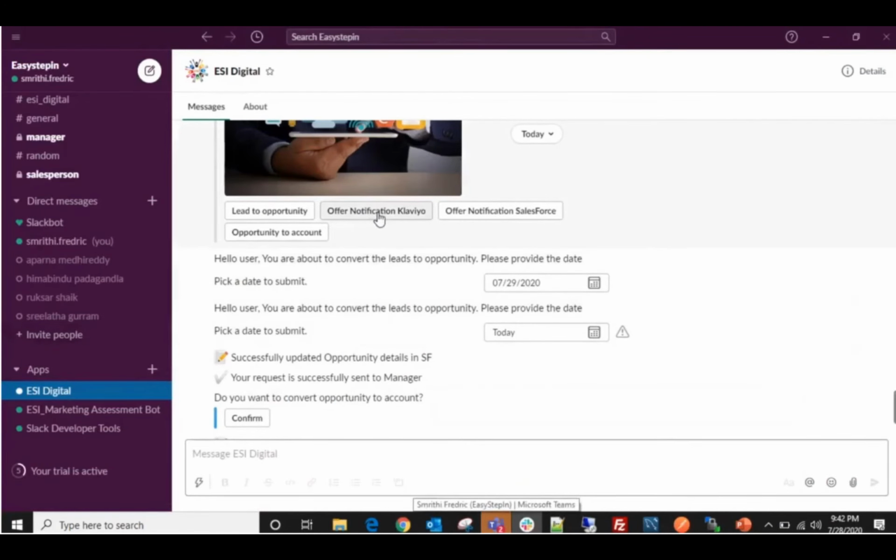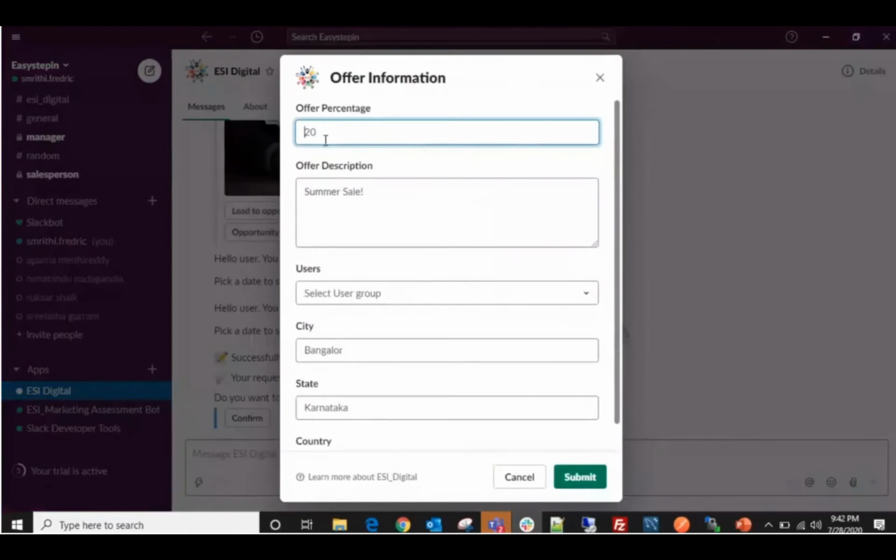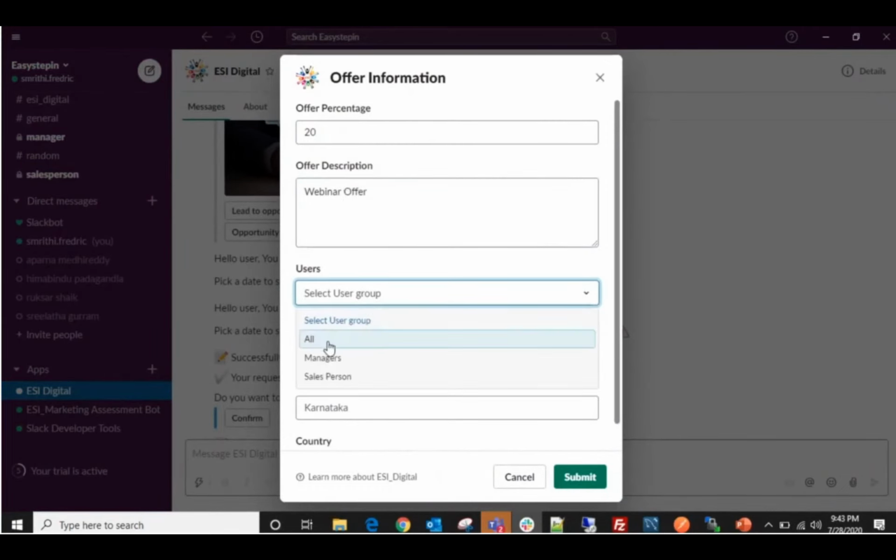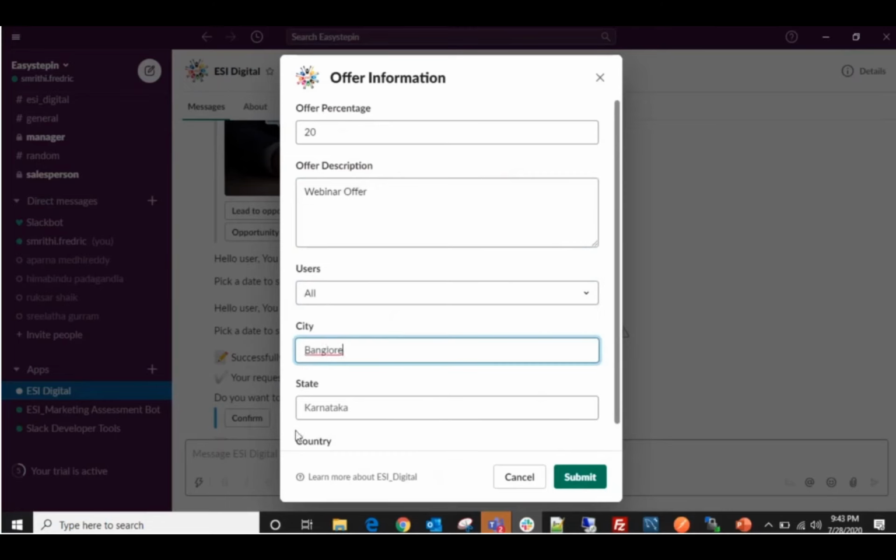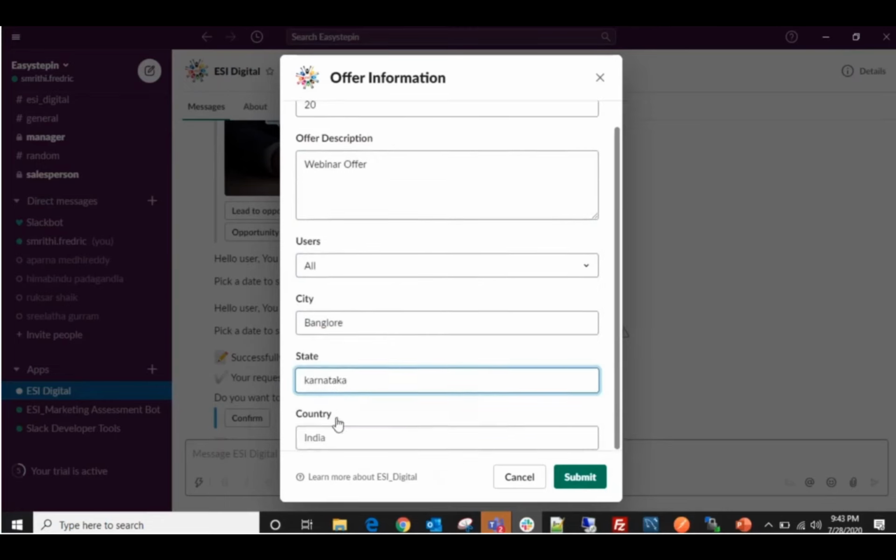Of a notification. If the salesperson requests to send any notifications to the customers as per the season, he will come back to his login account, click on offer notifications and give the information as per the details. Let's say the person is interested to send email alerts for Karnataka region people.